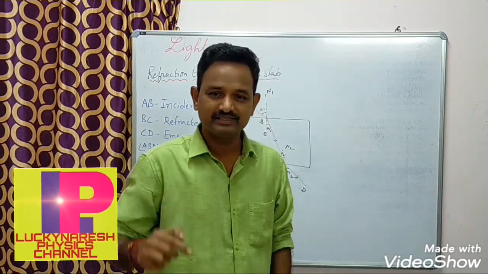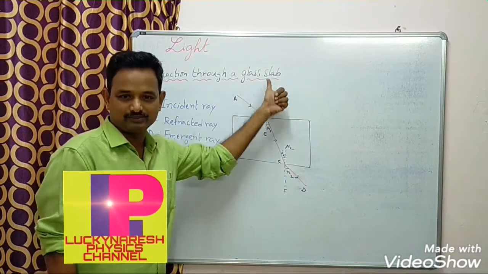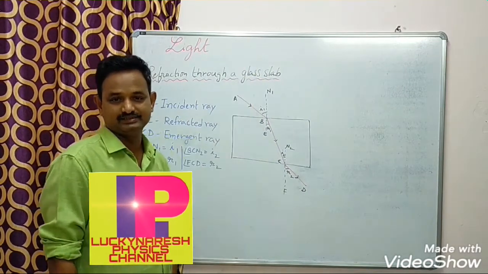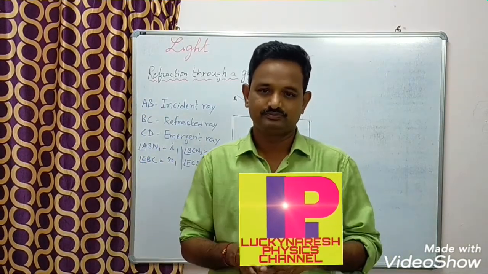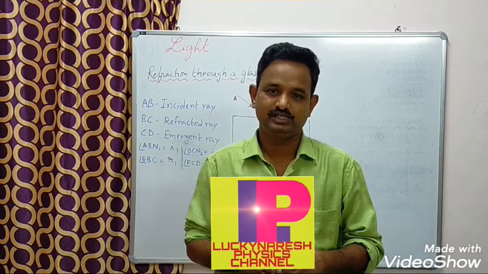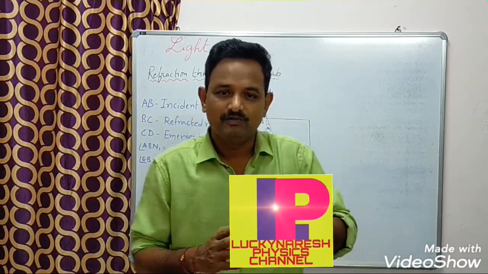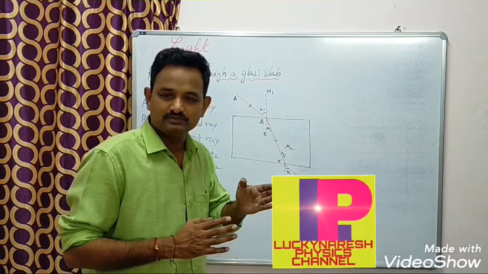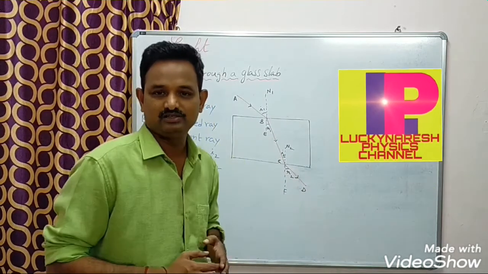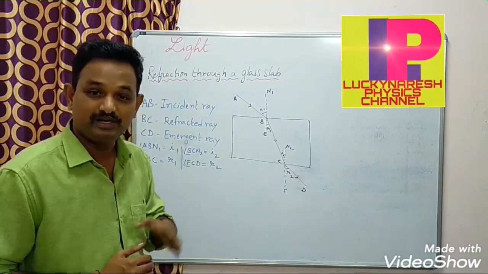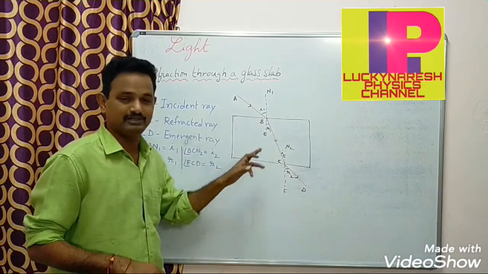Students, in this session I am going to discuss refraction of light through a glass slab. When a light ray is traveling from air to glass, what happens? It will refract. Here, when it is traveling from air to glass, it will bend towards the normal. Why? Because it is traveling from air to glass. That means it is traveling from rarer medium to denser medium.